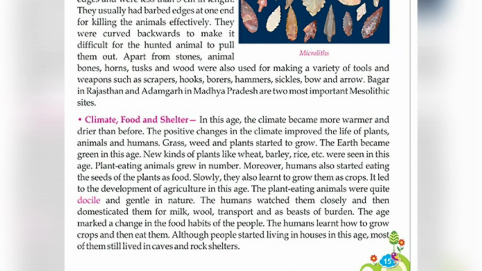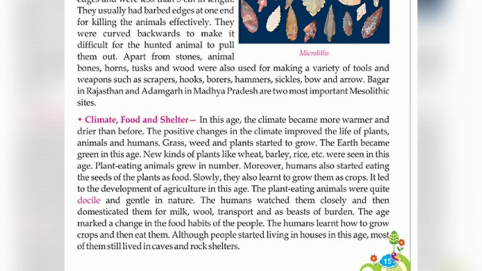Grasses, weeds, and plants started to grow in this period, and the earth became green in this age.